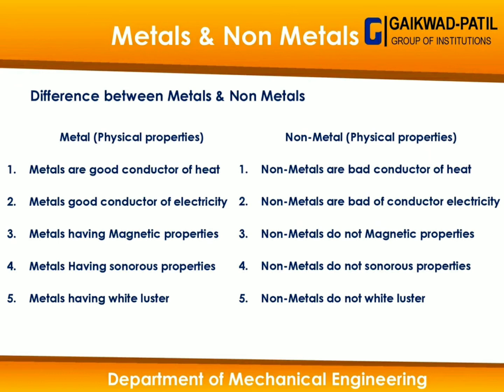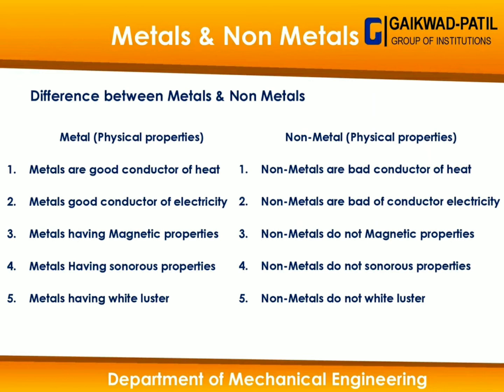Metals are good conductors of heat, we all know about it, but non-metals are bad conductors of heat. Metals are good conductors of electricity, non-metals are bad conductors of electricity. Metals have magnetic properties, non-metals do not have magnetic properties. Metals have sonorous properties, non-metals do not have sonorous properties. Metals have white luster, non-metals do not have white luster.